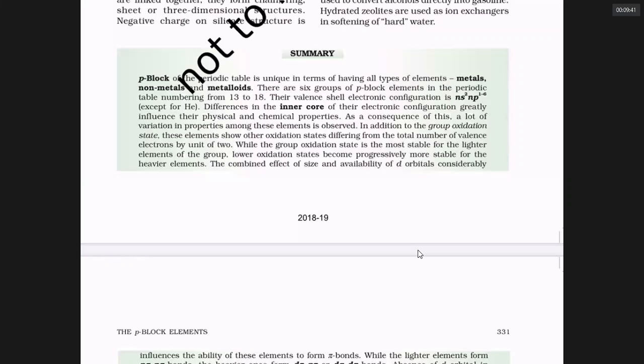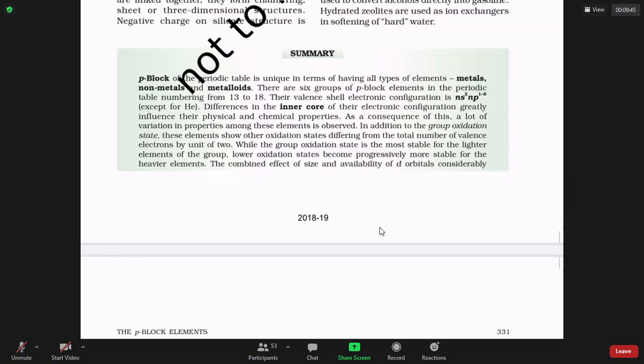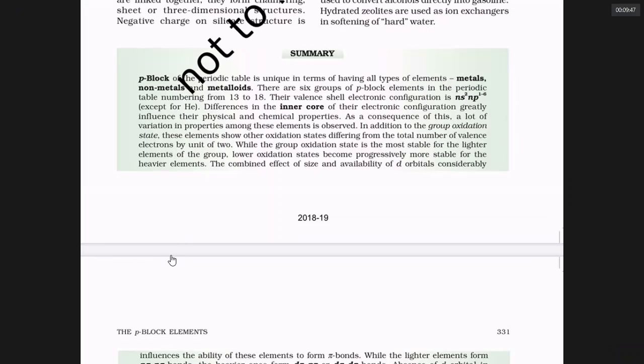The size of the atoms matters a lot. Notice second period elements can make a maximum of 4 bonds, whether it is boron, carbon, nitrogen, oxygen, or fluorine. Maximum they can make 4 bonds because second period elements have 2s, 2px, 2py, 2pz, only 4 orbitals. Carbon can make maximum CCl4.